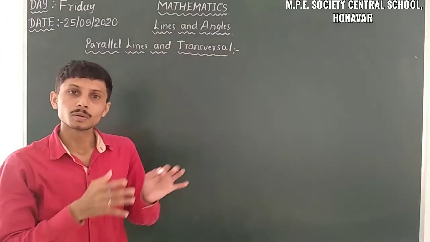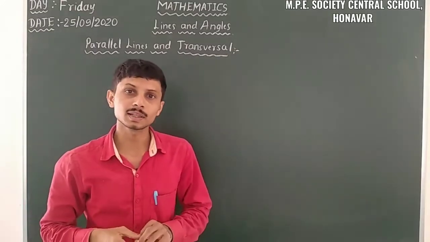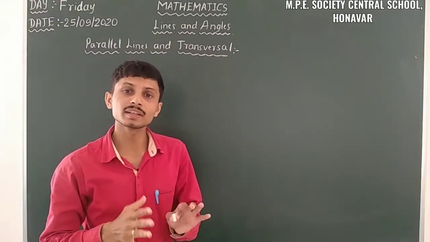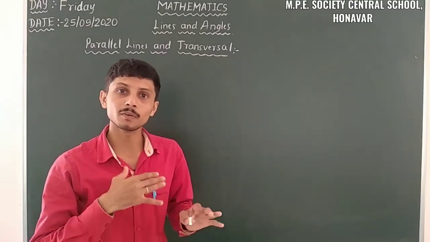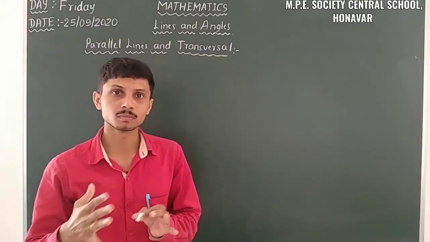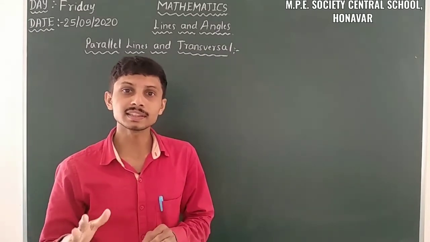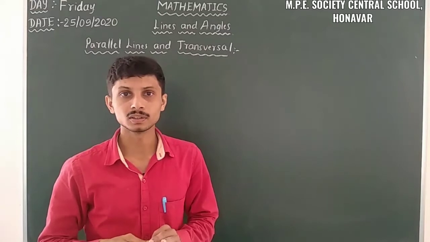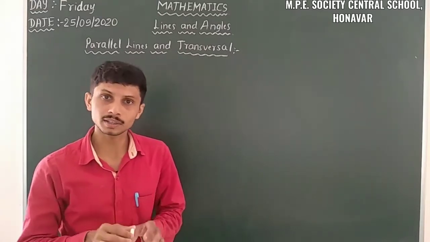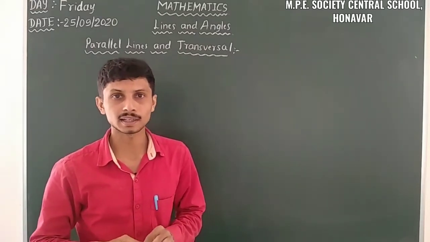Yes, so parallel lines, we already discussed about parallel lines. They are non-intersecting lines. That means when we extend both the sides of those two lines, they don't intersect up to infinity. So those lines we call non-intersecting lines or parallel lines.